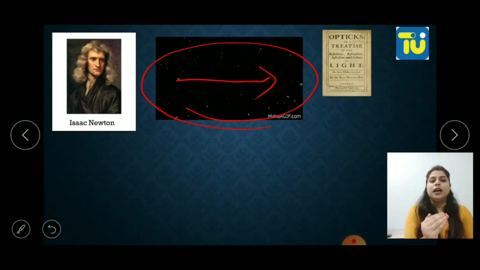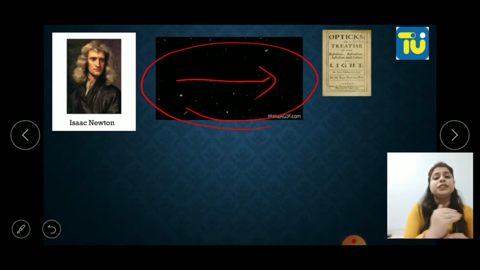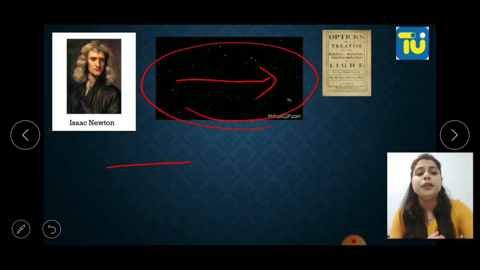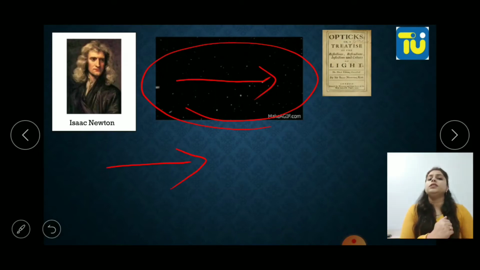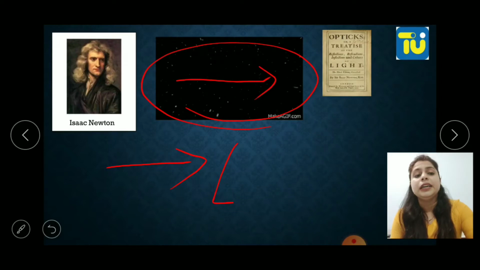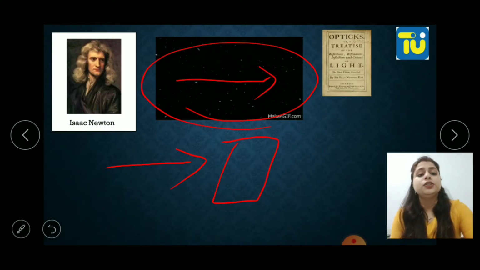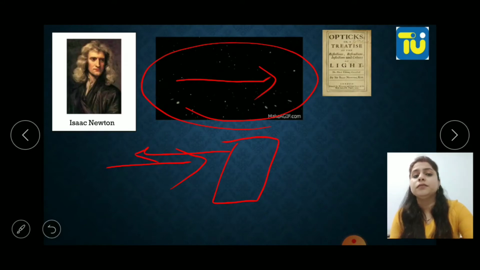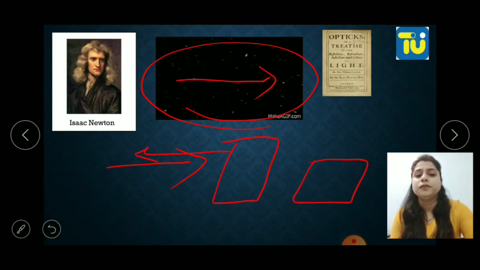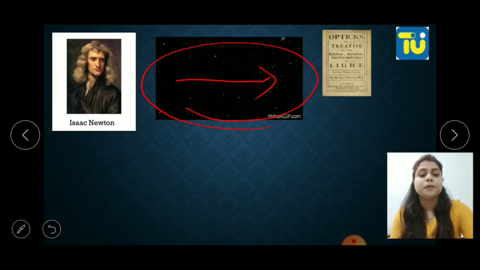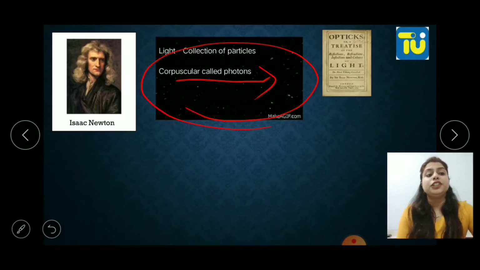Now, when light is moving in a straight path, he was able to prove all the concepts of light: reflection, refraction, how a shadow forms. Everything he was able to prove with his theory. Like if an object is in the path of light, the light will reflect back and the shadow will form.